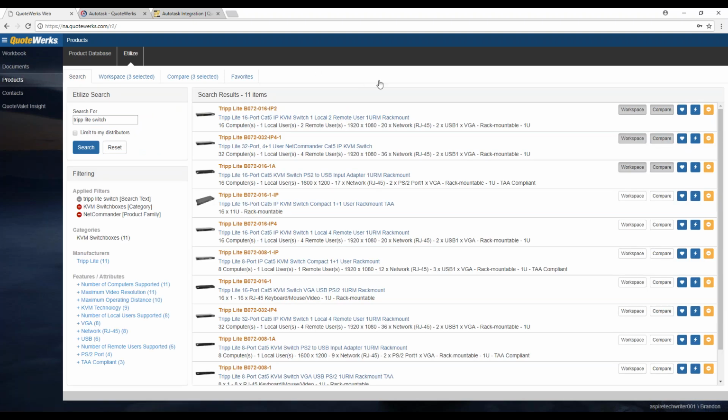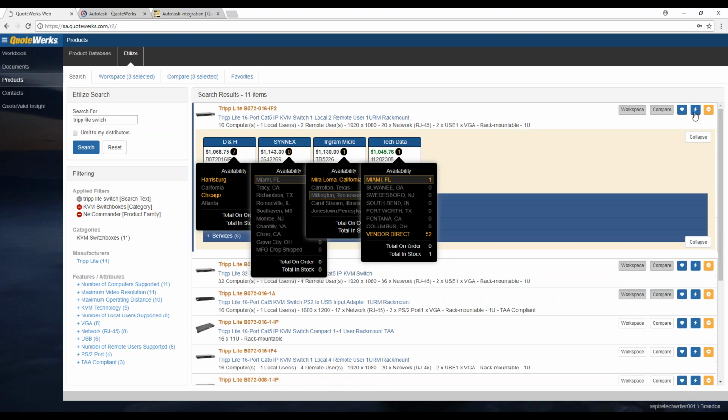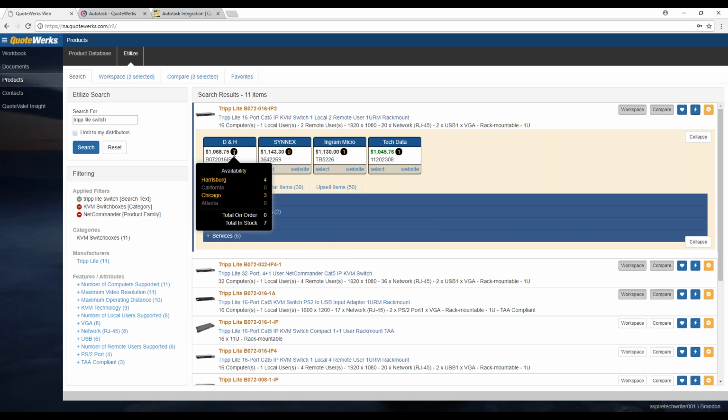Okay, so let's go back to the search here. And let's go ahead and get our pricing and availability on this first item. So we're going to click on our real-time button here, so our little lightning bolt. And this is automatically going to provide our pricing and availability and also show us the warehouse stock per vendor. So for instance, Tech Data has 1 in stock, and then they have 52 vendor direct. Ingram Micro, 1 in stock. Cinex doesn't have any, and then D&H has 7. So you could choose which vendor you want to source it from.